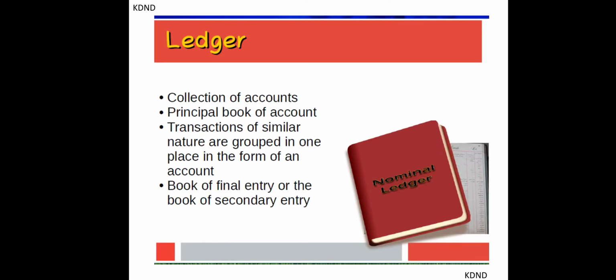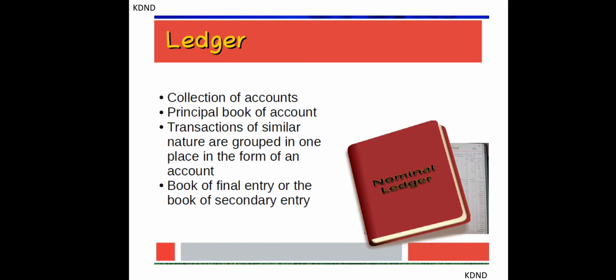Greetings to all. With continuation of recording of transactions, chapter journal entries, we are going to continue with the ledger posting. Now, what is ledger all about? Ledger is all about a collection of accounts, the principal book of accounts. Transactions of similar nature are grouped in one place and form an account, and it is the book of final entry, while the journal is the book of secondary entry. So this is what collection of accounts means.